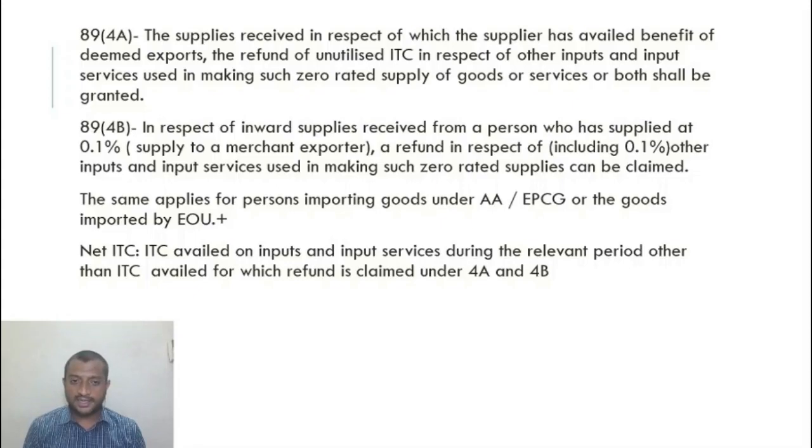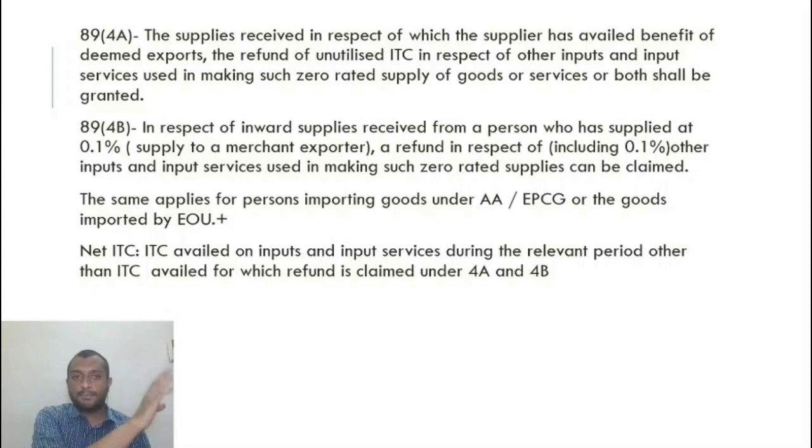Let us say X, Y and Z. Z is in another country. X supplies goods to Y, Y exports the goods. X manufactures the goods and supplies it to Y. Y just as it is sells it to Z in another country. That means he exports to another country. So in this case, Y is a merchant exporter.